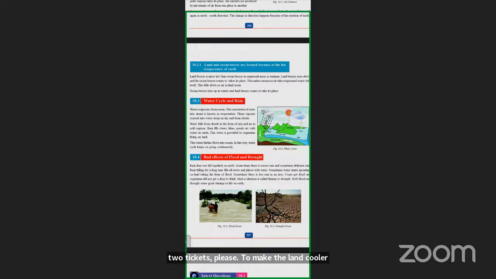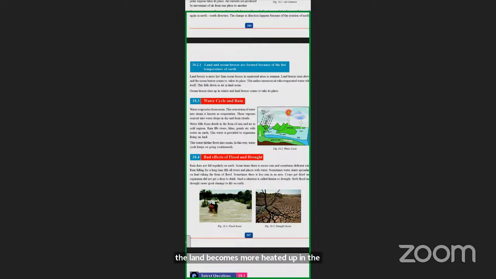And in the winter, the ocean breeze rises up and the land breeze will go to take its place. That is the phenomenon of how land breeze and ocean breeze are formed, because the land becomes more heated up in the summers.